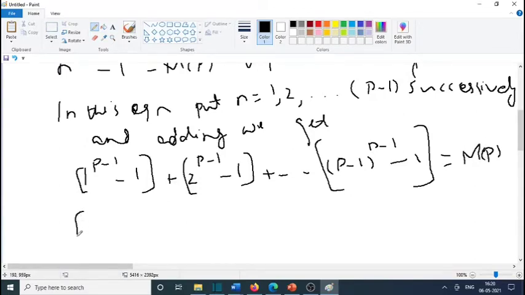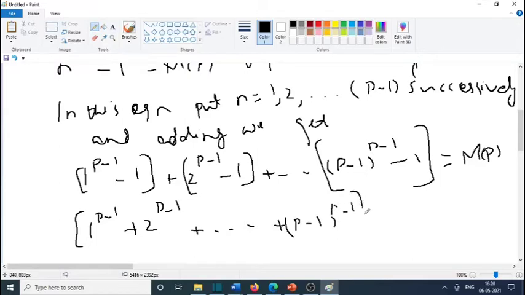So that is 1 raised to p minus 1 plus 2 raised to p minus 1 plus etc. plus p minus 1 raised to p minus 1, now minus 1 etc. p minus 1 times. So this is minus of p minus 1 is a multiple of p.